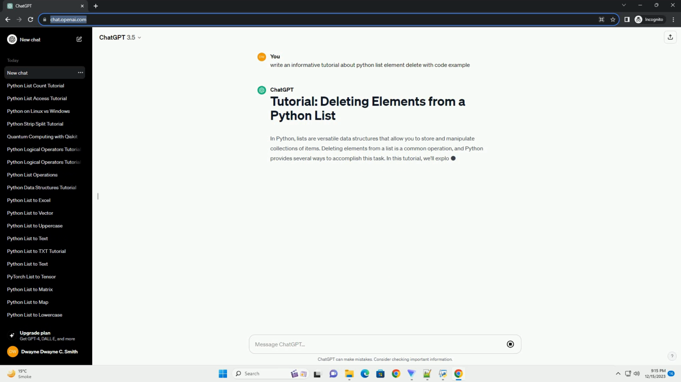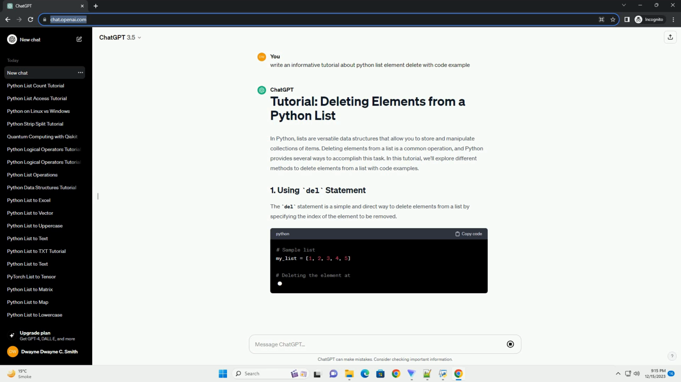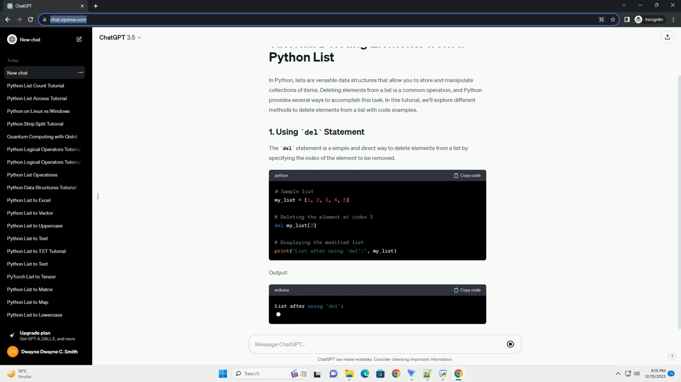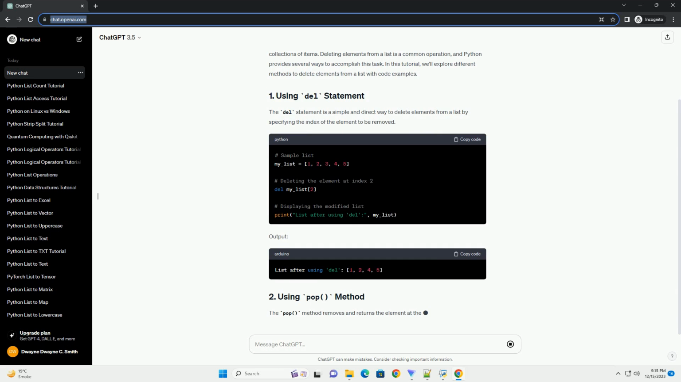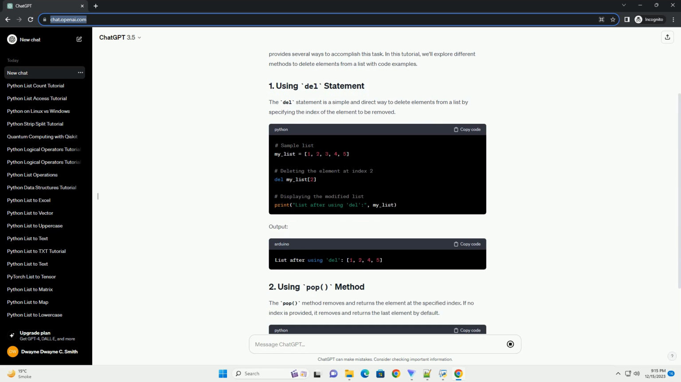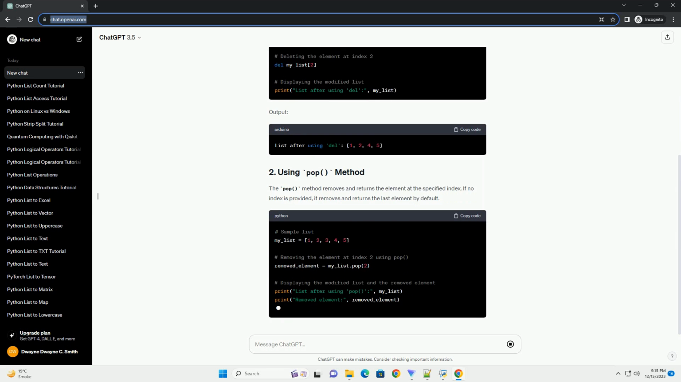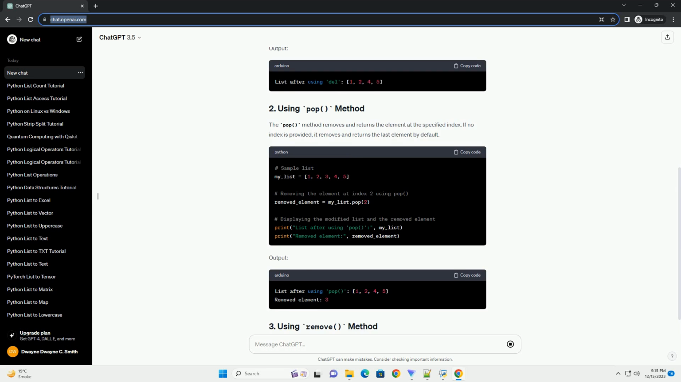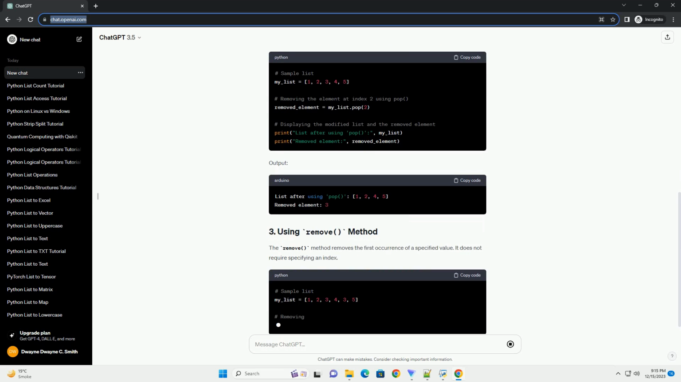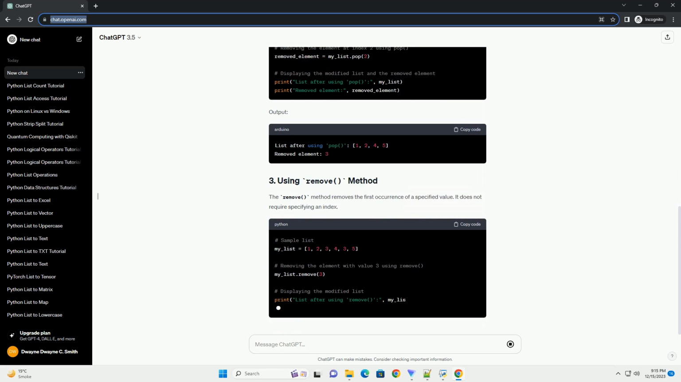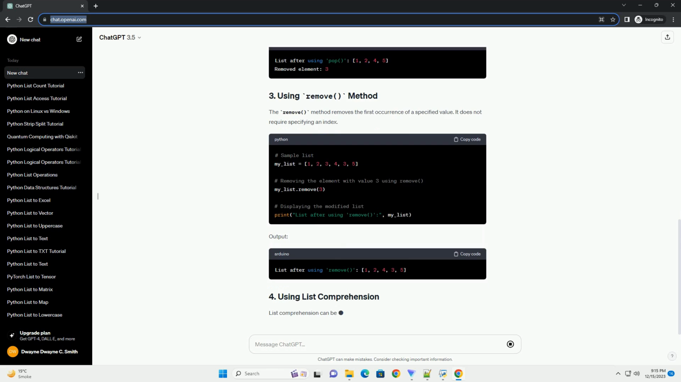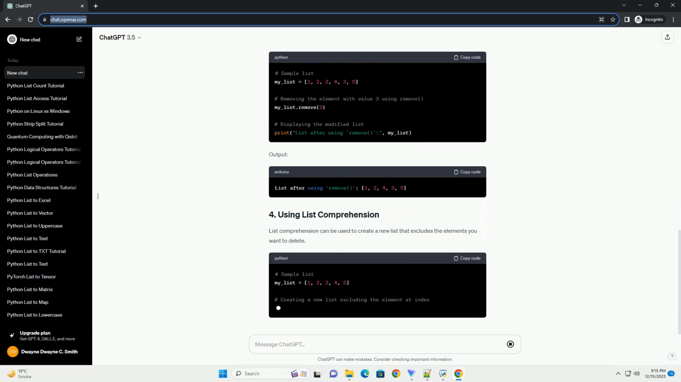Title, Python List Element Deletion Tutorial. Introduction. In Python, lists are versatile data structures that allow you to store and manipulate sequences of elements. One common operation when working with lists is deleting elements. This tutorial will guide you through various methods to delete elements from a Python list with code examples.